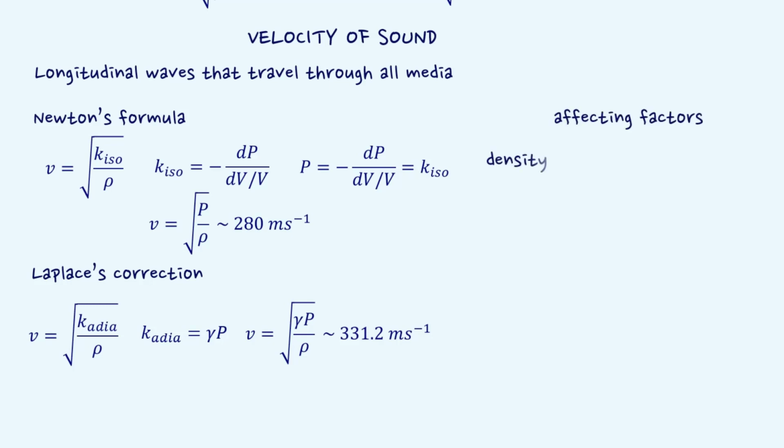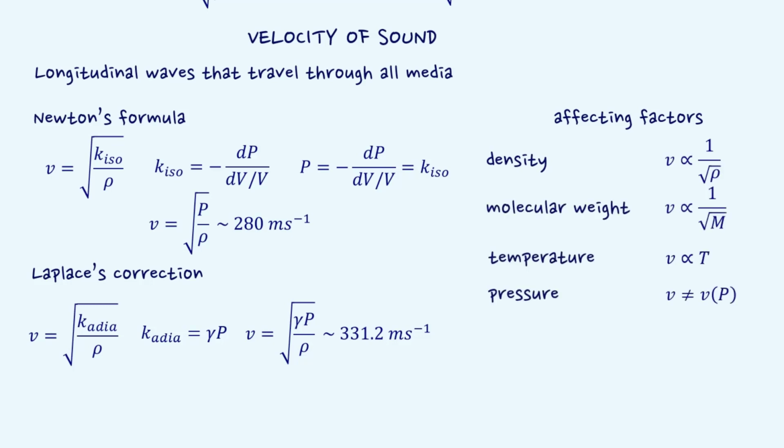Velocity of sound in a gas is affected by various factors such as density, molecular weight, temperature, humidity, etc. Speed of sound is inversely proportional to the square root of the density. Speed of sound is inversely proportional to the square root of the molecular weight.